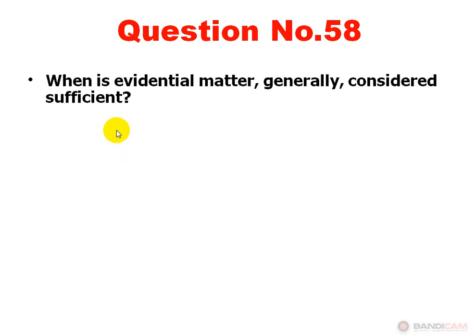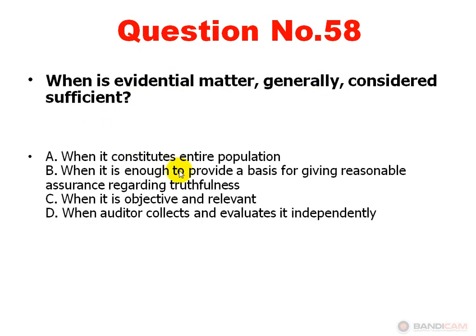Next, which is evidential matter generally considered sufficient? Option A, when it constitutes entire population. Option B, when it is enough to provide a base for giving reasonable assurance regarding truthfulness. Option C, when it's objective and relevant. Option D, when auditor collects and evaluates it independently. Option B is correct. When it is enough to provide a basis for giving reasonable assurance regarding truthfulness.